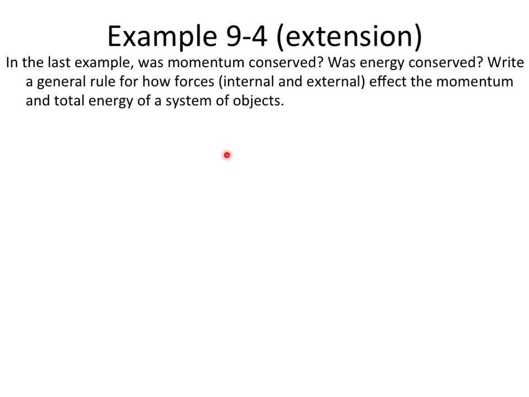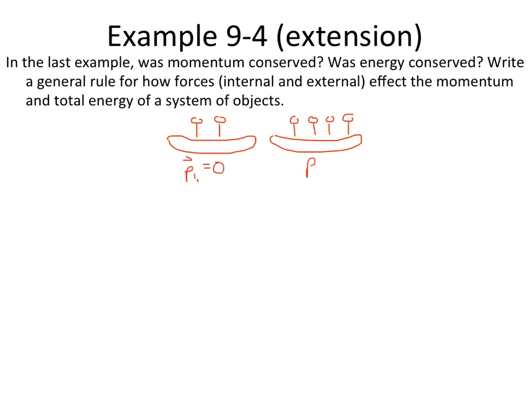I'm going to draw two canoes. There's canoe 1 with 2 people in it, and canoe 2 with 4 people in it, and obviously the masses are going to be different. Okay. Well, this momentum initial of 1 equals 0, and momentum initial of 2 equals 0, and so we can say the momentum of the system equals 0. Well, after they pushed off, there was a 46 Newton force between them, and they pushed off for a few seconds.